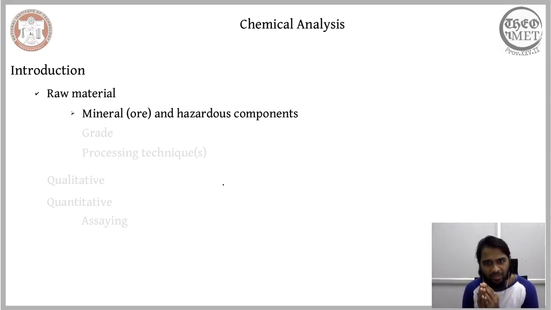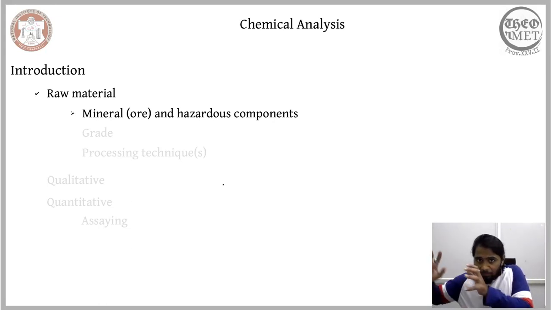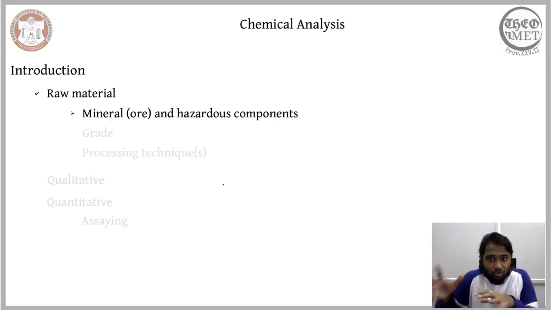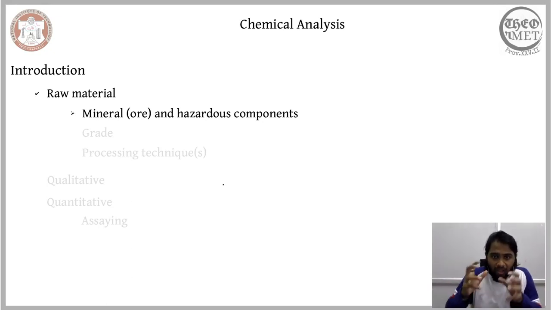One other aspect of the chemical analysis of raw materials, which in the context of mineral processing are often the run-of-mine particles, is that it helps us assess what mineral is present in it and for what process, or for what end product, this raw material can be exploited. The whole flow chart of mineral processing begins with this chemical analysis of the run-of-mine particle. The whole plan of what process to employ, how to proceed further, and what end product can be profitably made from this raw material comes from the initial chemical analysis.